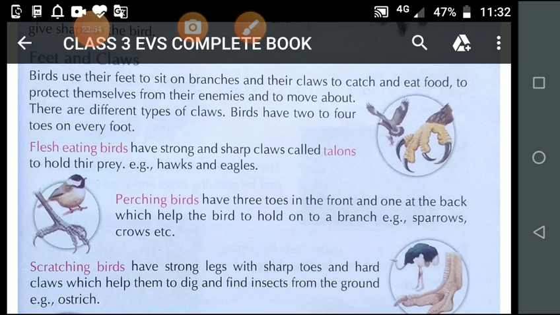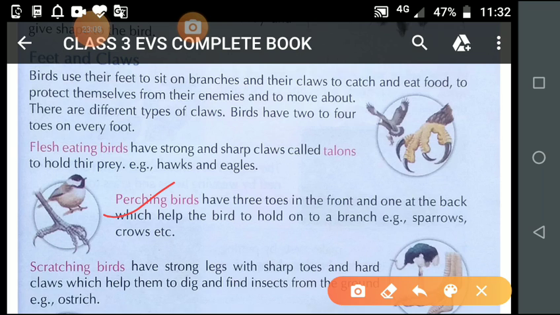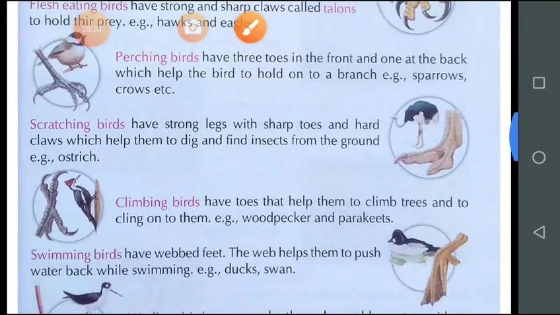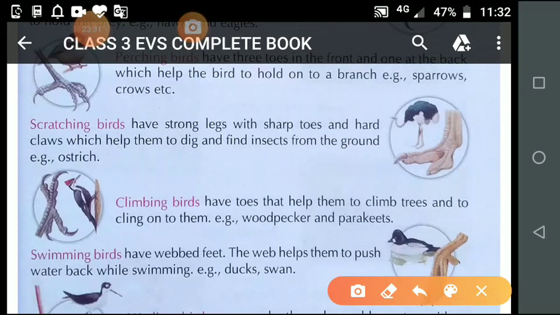Now we have discussed perching birds and their toes and claws. We have discussed flesh eating birds and their toes and claws. Now student, let's discuss scratching birds.